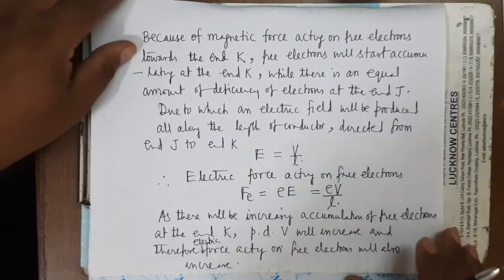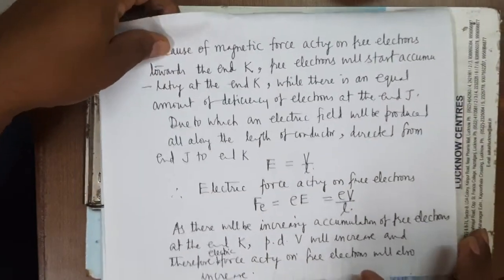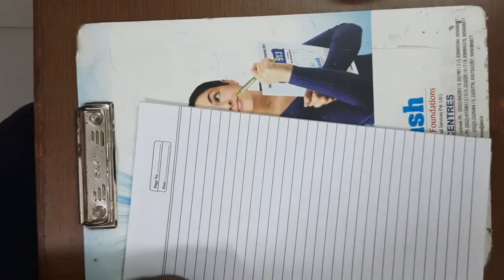Now when this electric force becomes equal to the magnetic force, what will happen? Electrons will come to rest.